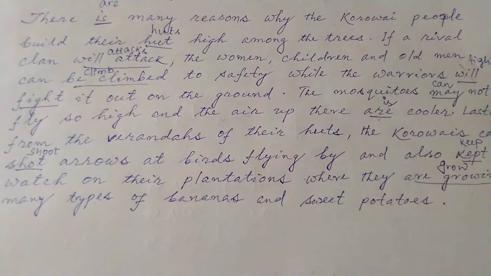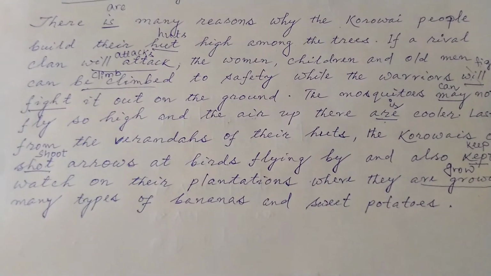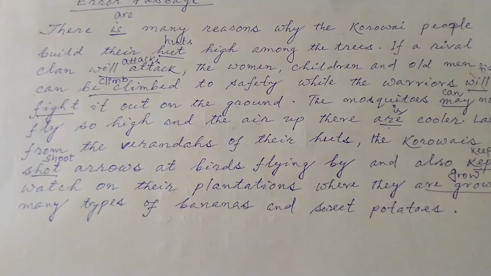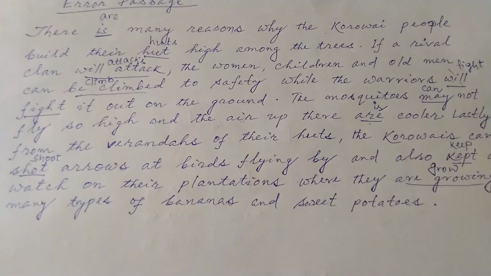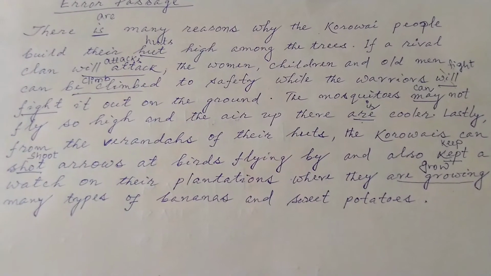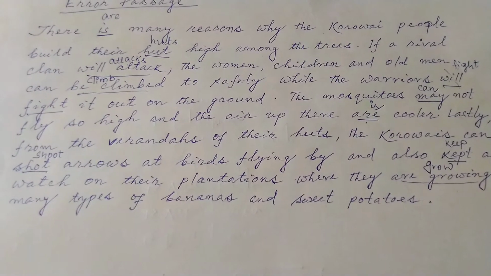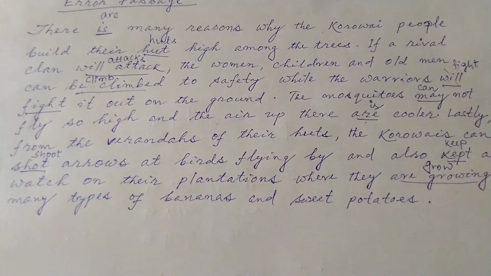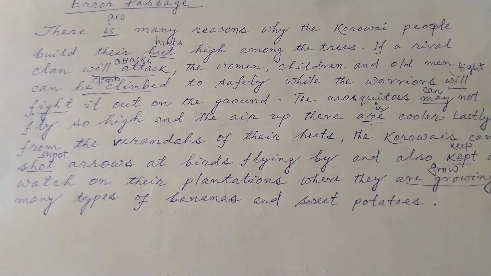The mosquitoes may not fly so high and the air of there are cooler. Lastly, from the verandas of their huts, the Karwais can shoot arrows at birds flying by and also kept a watch on their plantations where they are growing many types of bananas and sweet potatoes.